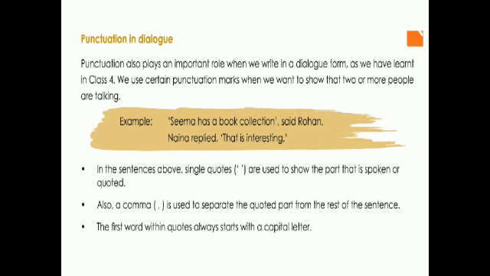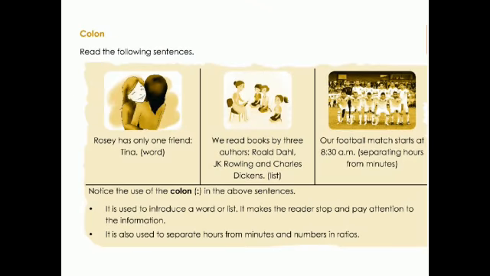Okay, so this was about inverted commas. Now let us see colon. So what are colons? Colons are nothing but just two dots. Have you seen colons? Two dots. So where do we make use of these colons? Here examples are given. Rosie has only one friend: Tina. The second example, we read books by three authors: Roald Dahl, J.K. Rowling and Charles Dickens. So the list is given here.